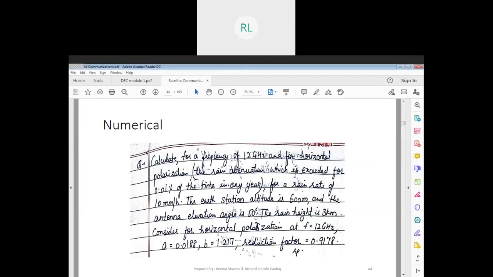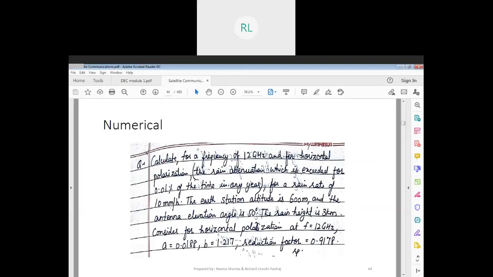So here we have a problem which says calculate for a frequency of 12 gigahertz and for horizontal polarization. Horizontal means what? Your AH. The rain attenuation is exceeded 0.01% of the time in any year, so here I get r as 0.01 for the rain rate.